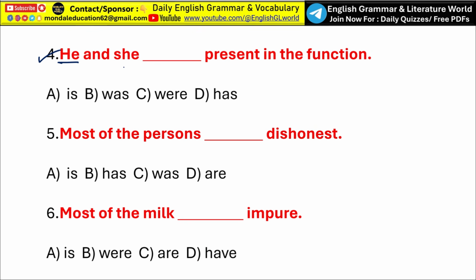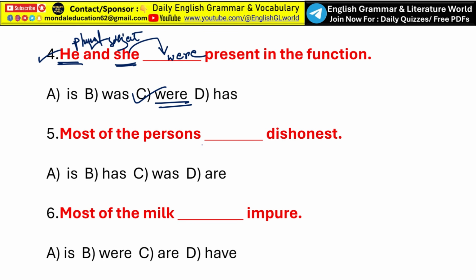Okay, next: he and she dash present in the function. Here in this sentence we have two subjects, that is he and she. The two subjects are joined by the conjunction and. When two or more subjects are connected by the conjunction and, they form a plural subject. Once the subject becomes plural, the verb must be plural. So he and she form a plural subject, and the subject agrees with a plural verb, and that is were. He and she were present in the function. So option C, were, is the correct answer.